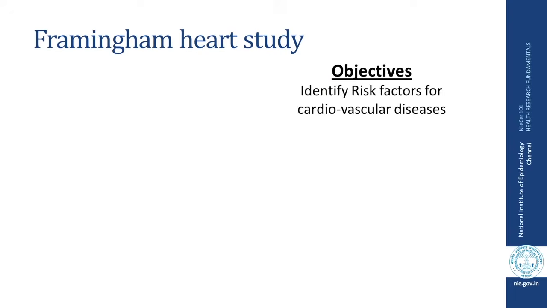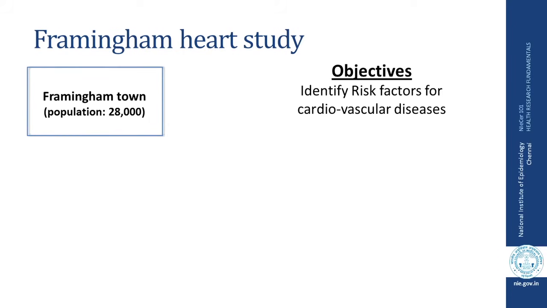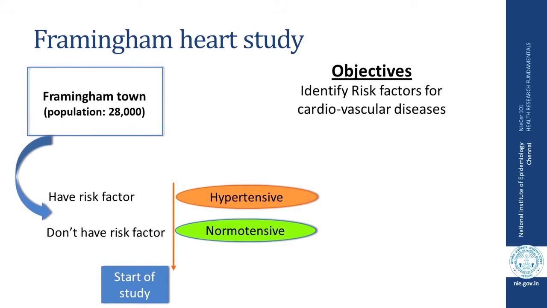First example is the Framingham Heart Study, which is one of the oldest cohort studies, initiated in the 1940s. The objective of this study was to identify risk factors for cardiovascular diseases. This study was conducted in the town of Framingham, which had a population of about 28,000. A sample of this population was then divided into two, based on those having a risk factor and those not having the risk factor.